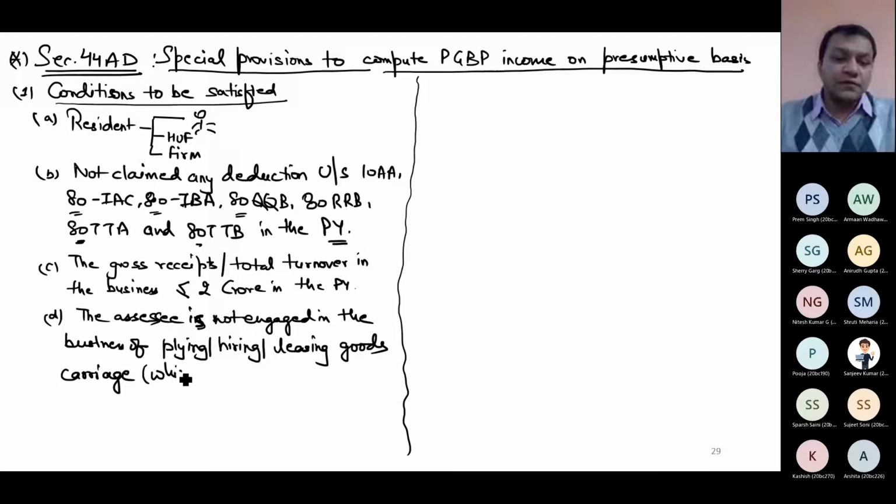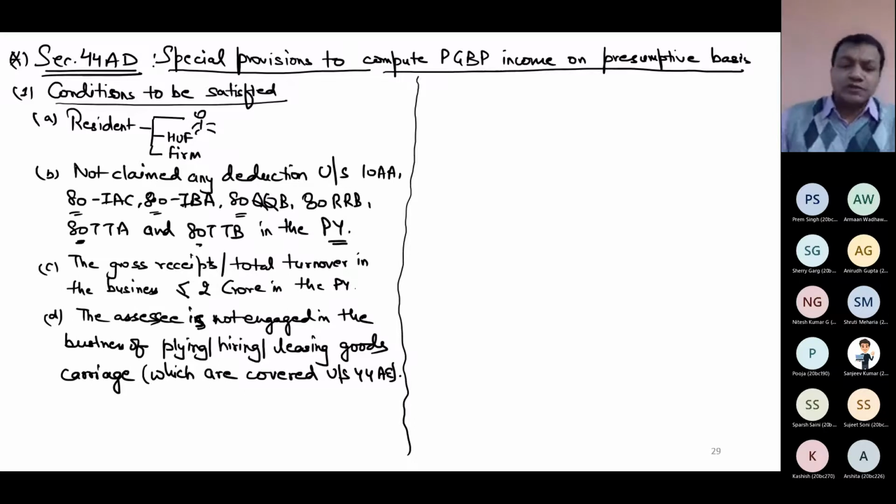Which are covered under section 44AE, because for this business we have a special section. That is why we should not use 44AD for such businesses. Even if I'm a resident individual, even if my turnover does not exceed 2 crore, but if I'm into the business of plying, hiring, or leasing goods carriage, and if I'm covered under 44AE, then I cannot apply 44AD. These are the 4 conditions to be satisfied before applying 44AD.